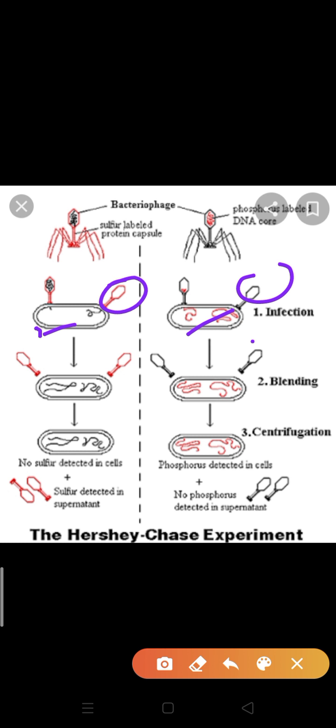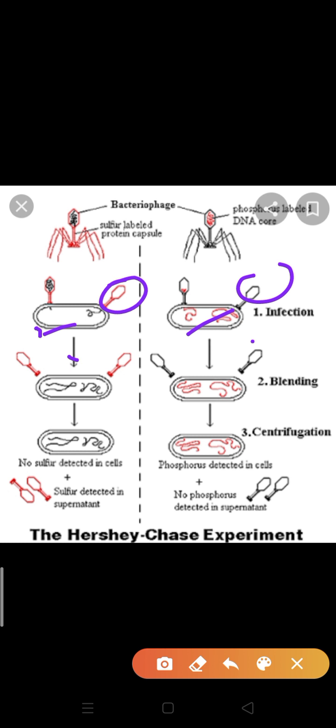Centrifugation is a process you can relate to a washing machine, which also works on centrifugation. The foam, which is light, comes to the upper side and the suspended particles remain at the bottom.